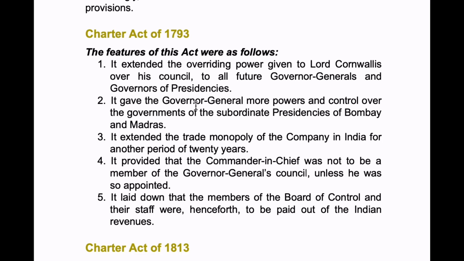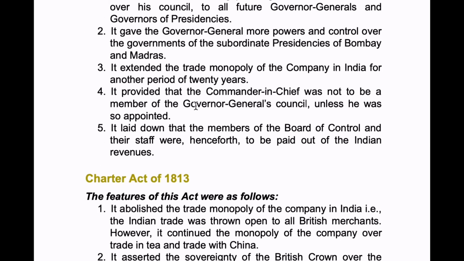Okay, next. Third is, it extended the trade monopoly of the company in India for another period of 20 years. Trade monopoly was extended for 20 more years. And next, it provided that the Commander-in-Chief was not to be a member of Governor General's Council unless he was so appointed. Fifth, it laid down that the members of the Board of Control and their staff were henceforth to be paid out of Indian revenues. So all the salaries for them, that is for the members of Board of Control and the other staff, should be paid from Indian revenues.